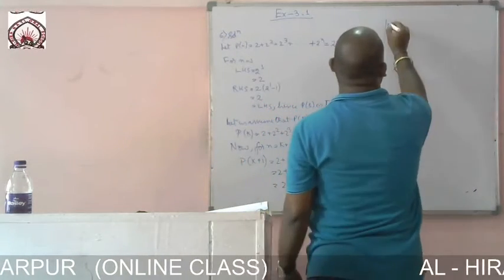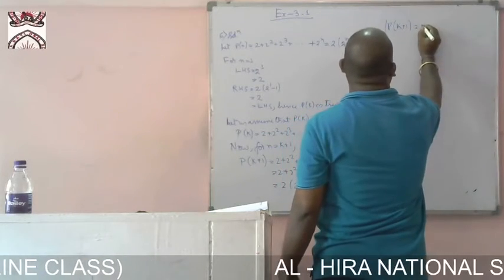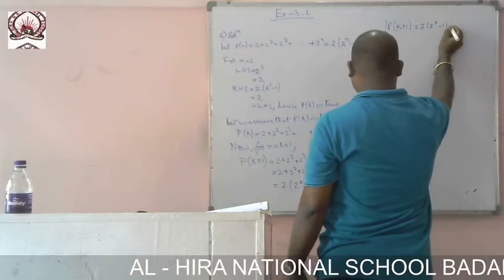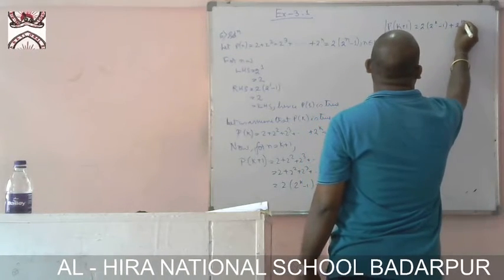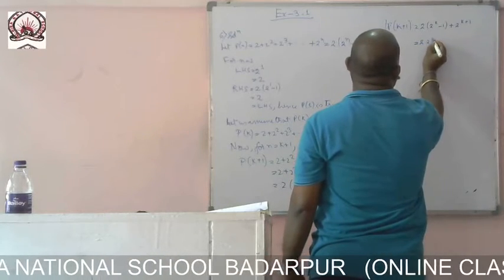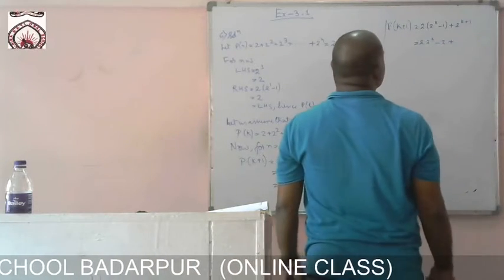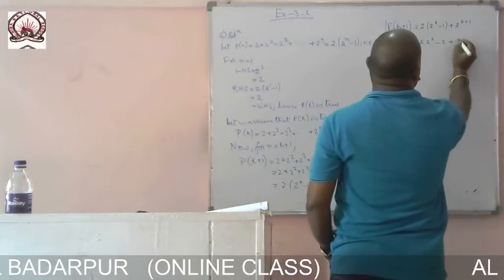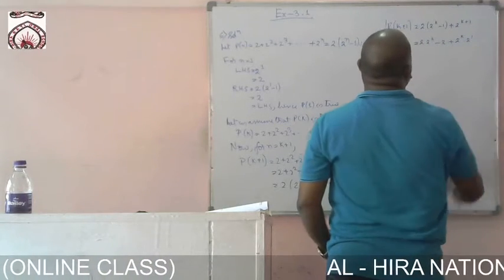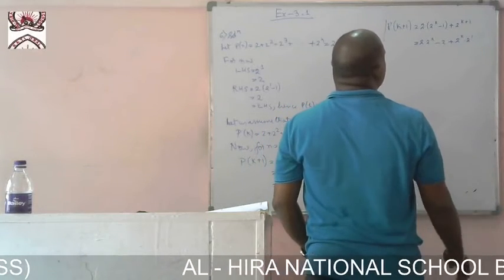Then what we are getting? P of k plus 1 equal to 2 into 2 to the power k minus 1 plus 2 to the power k plus 1. So 2 into 2 to the power k minus 2 plus 2 to the power k into 2 to the power 1.